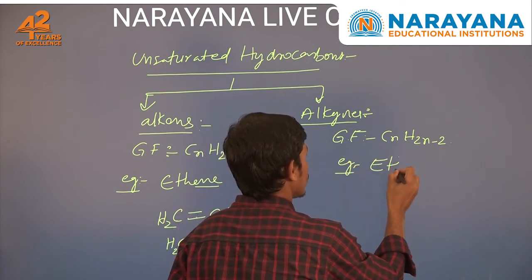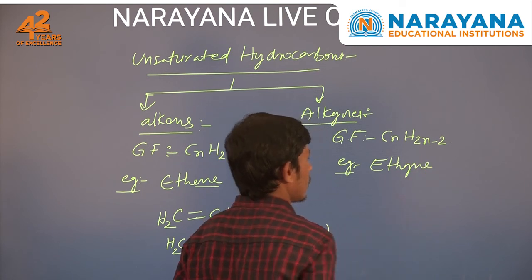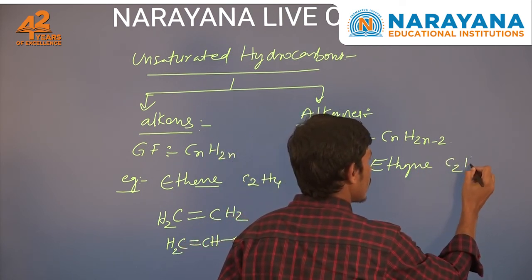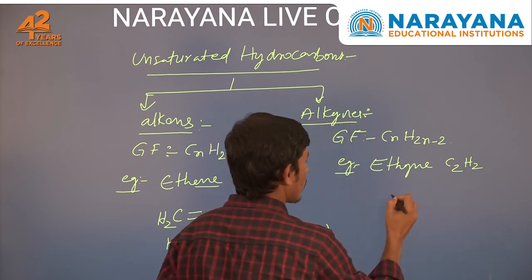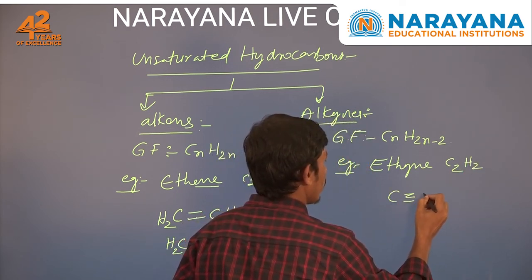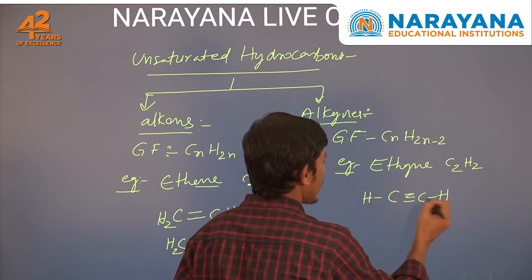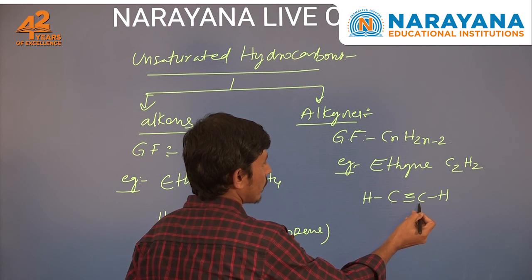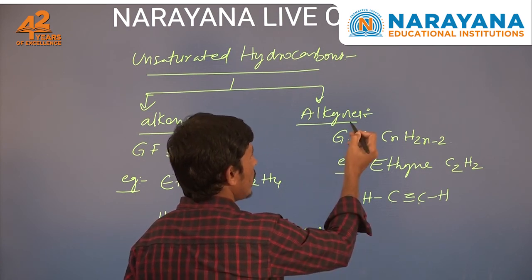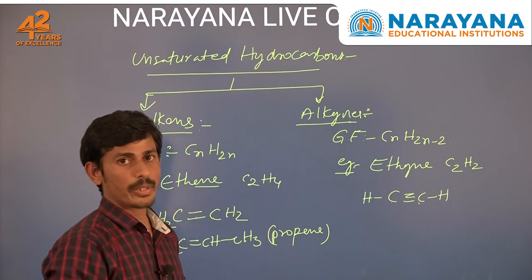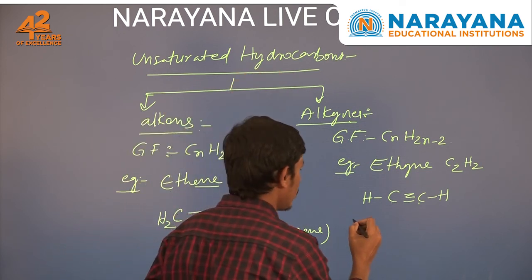Ethyne. The number of carbon atoms is 2, and hydrogens are 2. The 2 carbon atoms are connected by a triple bond. See, in this hydrocarbon, two carbon atoms are connected by a triple bond. So that's why this is said to be an alkyne. Alkynes are under unsaturated hydrocarbons. Let's see one more example.